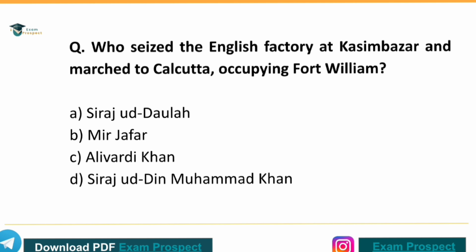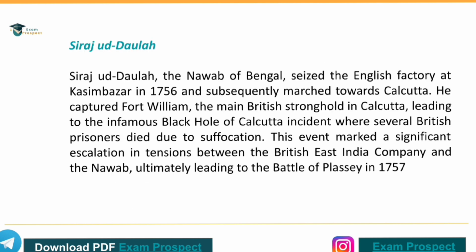Next question. Who seized the English factory at Kasimbazar and marched to Calcutta, occupying Fort William? The correct answer is option A, Siraj-ud-Daula. Siraj-ud-Daula, the Nawab of Bengal, seized the English factory at Kasimbazar in 1756 and subsequently marched towards Calcutta.